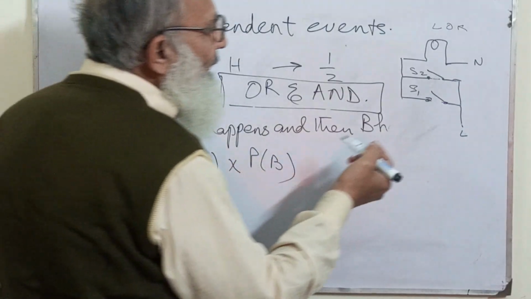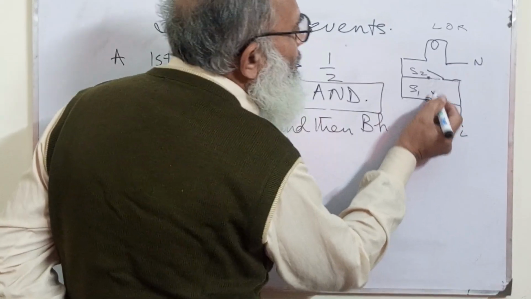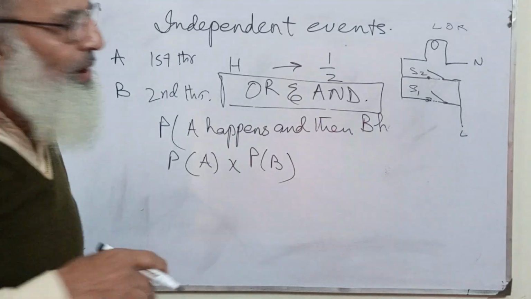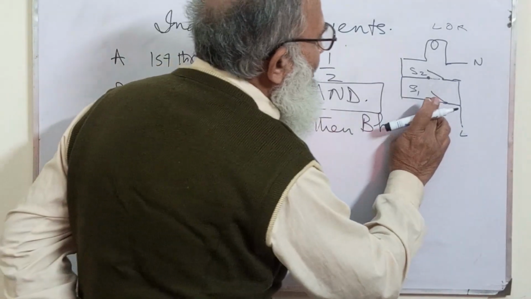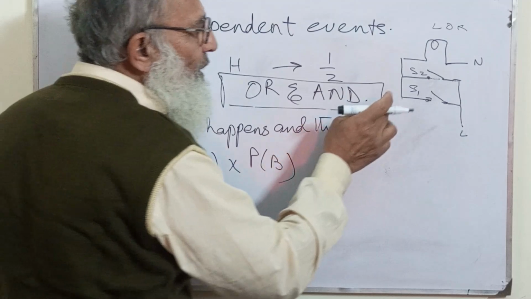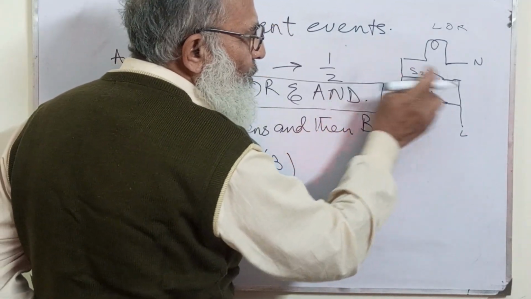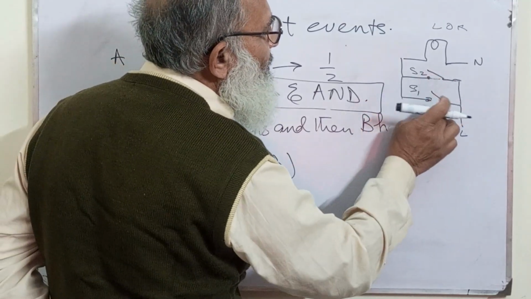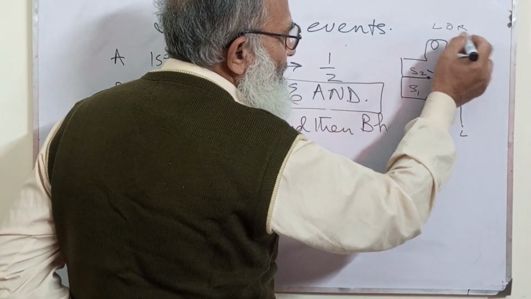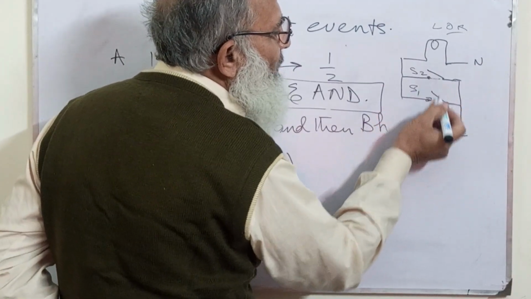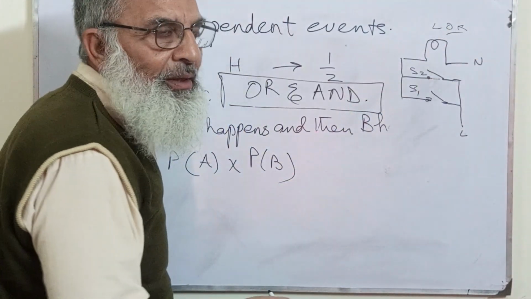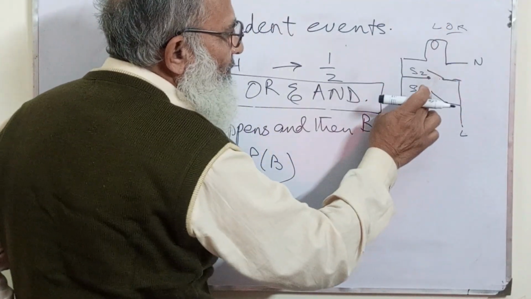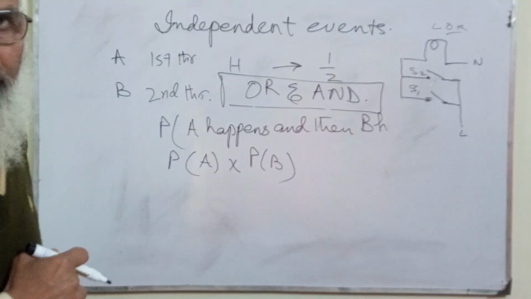And if both are closed, the bulb will remain lighting. It means that if one of the switches is closed and the other is open, the light is okay. And if this is open and this is closed, the light is okay. But the bulb will not light when both are open.